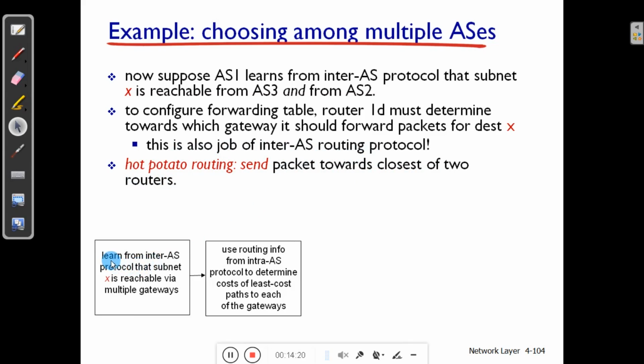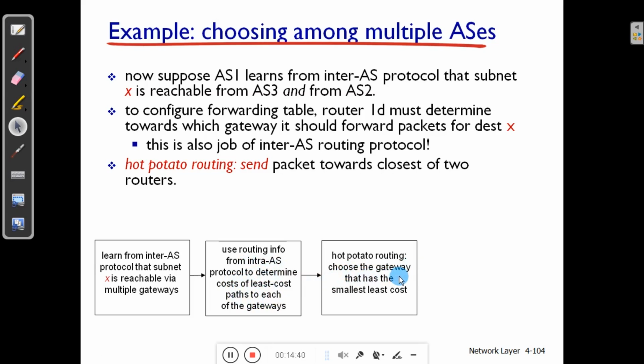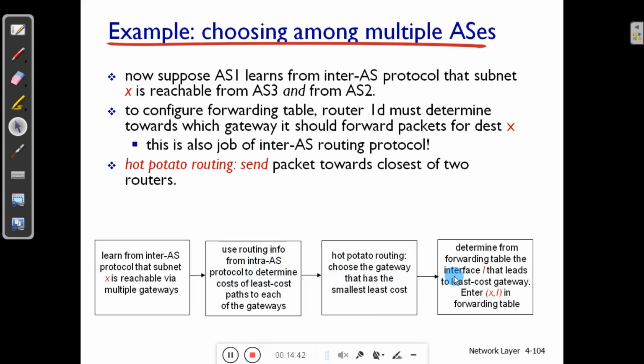So here you can see, learn from the inter-AS protocol that subnet X is reachable via multiple gateways. Once it is found that multiple gateways are there to reach the particular destination, then use routing info from the intra-AS routing protocol to determine the least cost path to reach the gateway. Then hot potato routing chooses the gateway with the smallest least cost path, and after that determines from the forwarding table which is the interface that leads to the least cost gateway path to reach the destination. This is called hot potato routing.